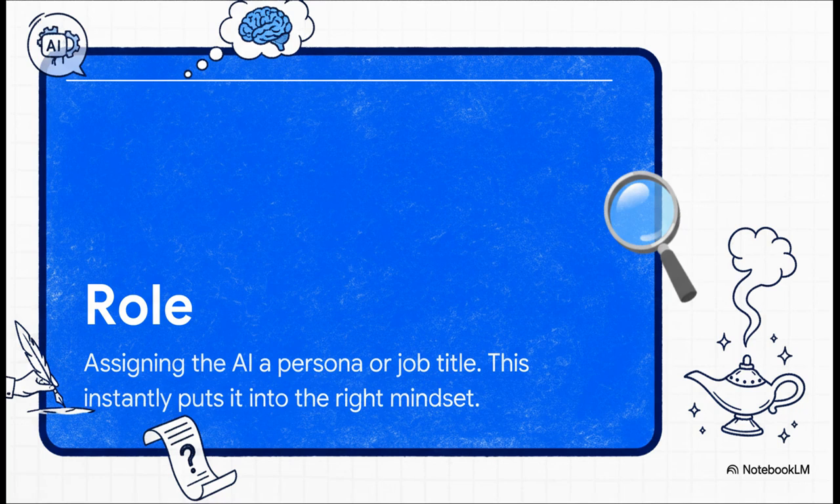And finally, R is for role. This one is the ultimate hack. You can literally assign the AI a persona, a job title. And this doesn't just change the answer, it transforms the entire interaction. It's like having a team of world-class experts on demand 24/7.